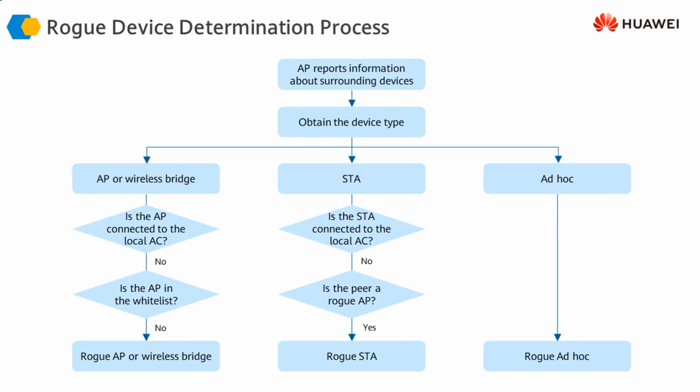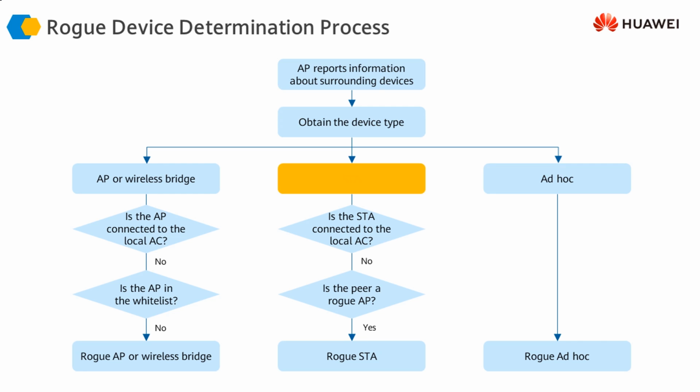How does this detection process flow work? How does a monitoring access point work? First of all, when it sees that there are devices around it, immediately it is going to check what the device type is. Is this device a regular station or a regular client? If it's a client that is working in ad hoc mode, that is capable of working directly with other devices, it is considered to be a rogue device, and this should not be allowed on the network. So it is going to report this as an ad hoc device or as a rogue device to the controller.